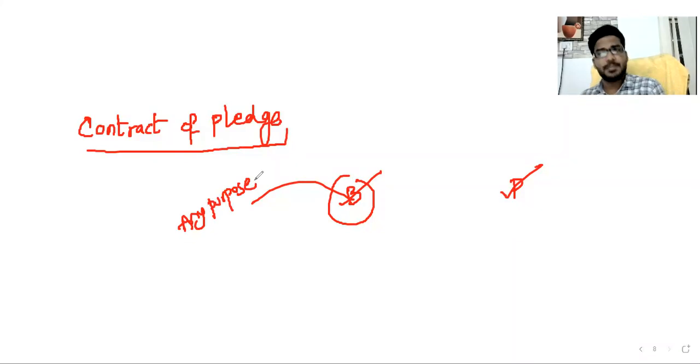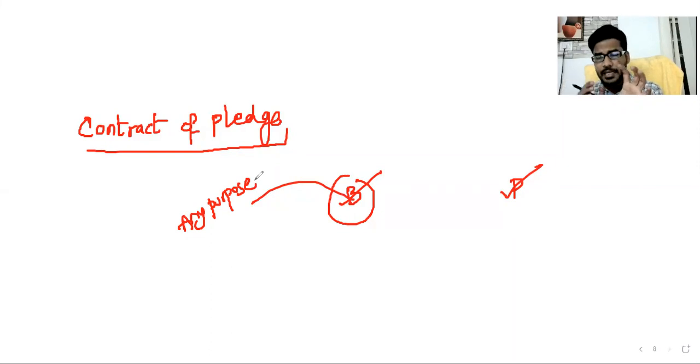Bailment is for any purpose: keeping goods as security, keeping goods for safe custody, keeping goods for use by the other party. Like in case of bailment, suppose I deliver my book to you, you can use my book up to your examination. I can deliver my car, you can use it for 3 months. Or I can deliver my bike to you for 2 months. I can deliver my puppy to safeguard it for 1 week.